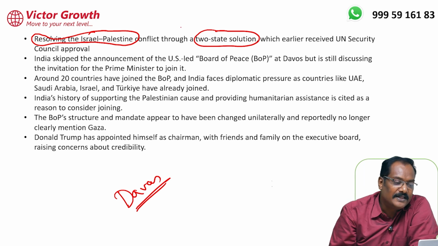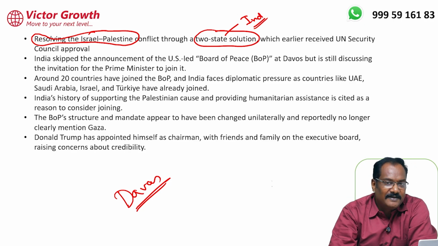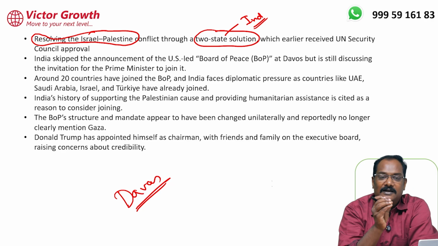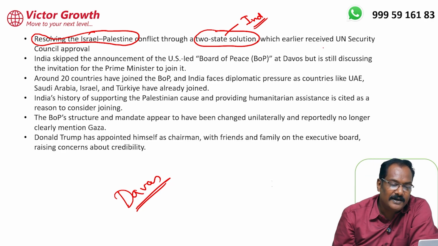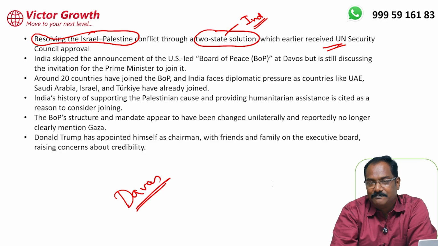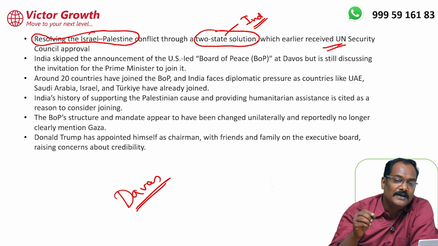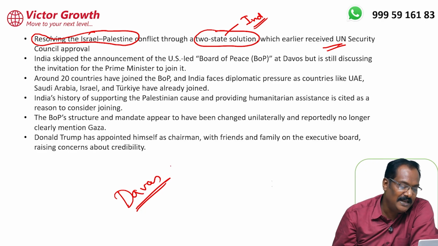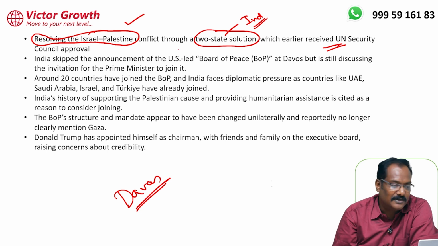You should understand one thing, that India is also supporting the two-nation solution. Long since, we have been supporting it. That means Palestine should also be there, and Israel should also be there. More importantly, for resolving the conflict, the UN Security Council has given approval to this Board of Peace. So it is a UN Security Council approved peace deal. They are trying to solve the Palestine and Israel issue.